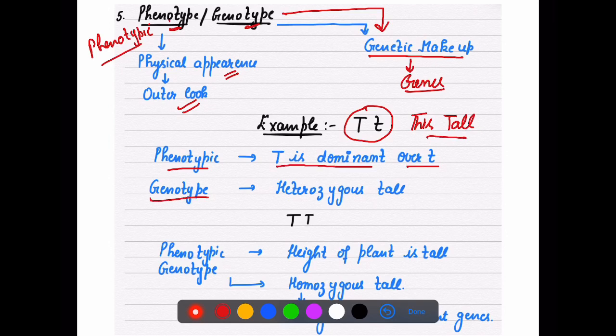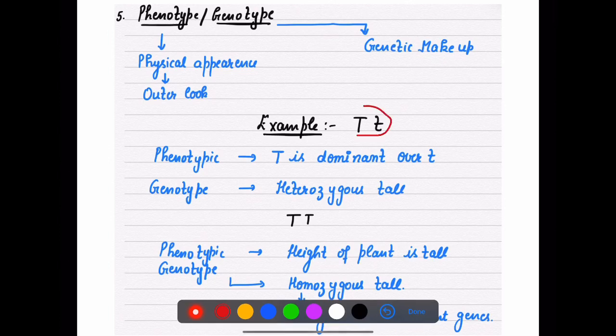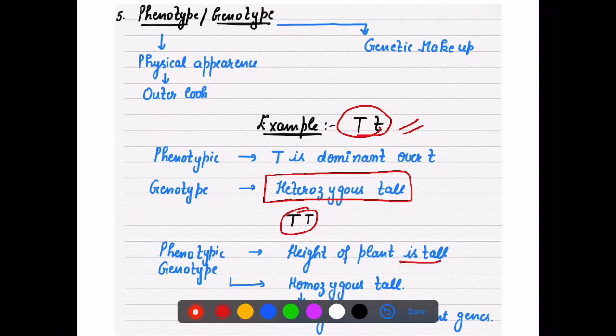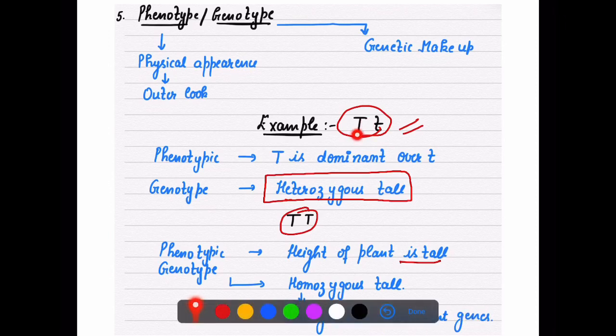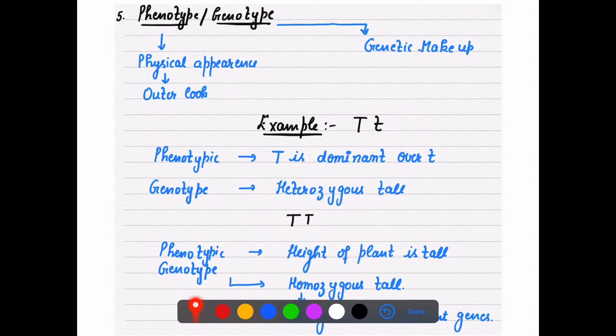But genotypically, I will write this as heterozygous tall. The height of the plant is tall phenotypically, but genotypically this one is homozygous tall, because both genes are dominant. Here one gene is dominant, the other is recessive. So genotypically it is heterozygous tall and this one is homozygous tall. But from the outer look, both are tall, so phenotypically both are tall.